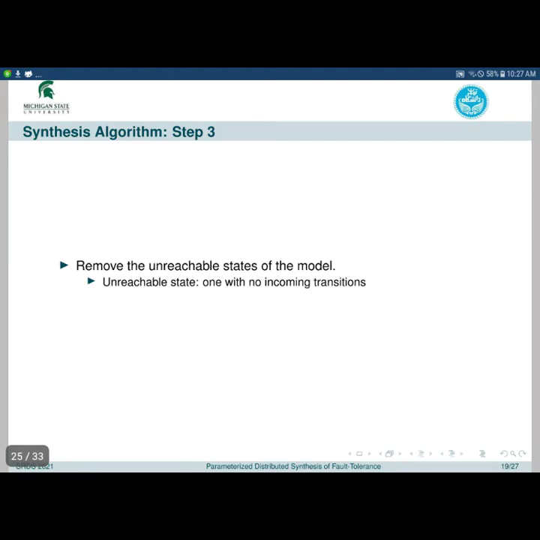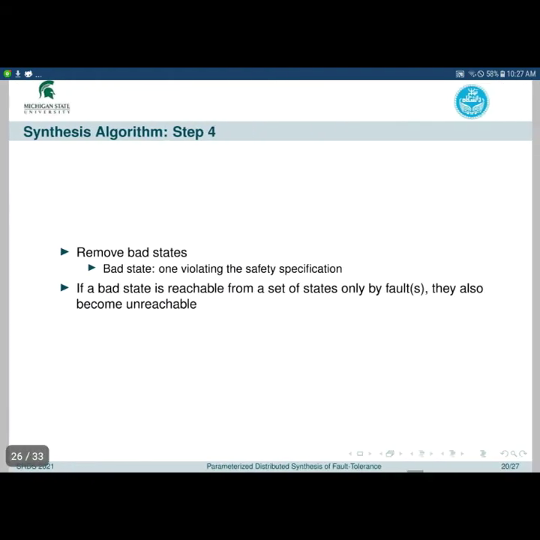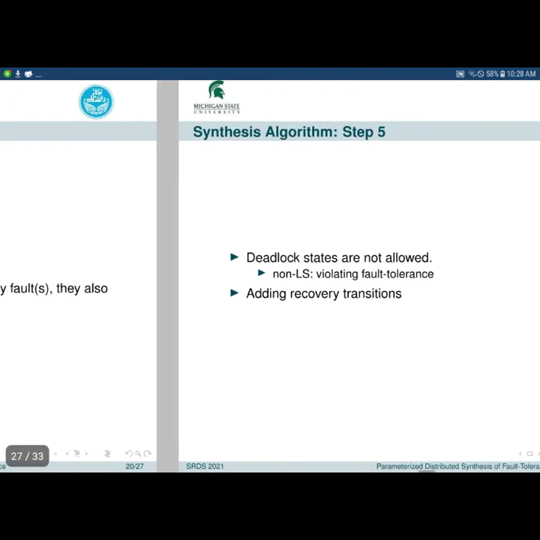In the third step, the unreachable states of the model are removed. An unreachable state is one with no incoming transitions. In the fourth step, bad states are removed. A bad state is one that violates the safety specification. To remove a bad state, we make it unreachable. If a bad state is reachable from a set of states only by faults, they also become unreachable since we do not have control over the execution of faults.